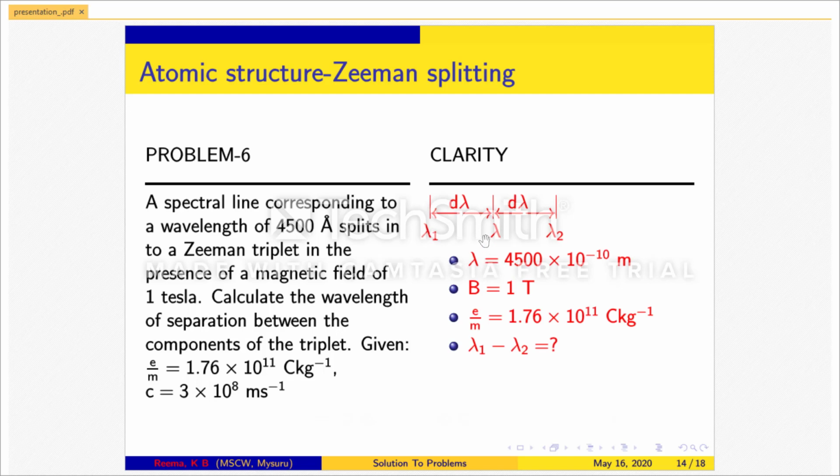Given lambda is equal to 4500 times 10 to the power minus 10 meter. Magnetic induction B is equal to 1 Tesla. Specific charge e by m is equal to 1.76 times 10 to the power 11 coulomb per kg. Lambda 1 minus lambda 2 has to be calculated.